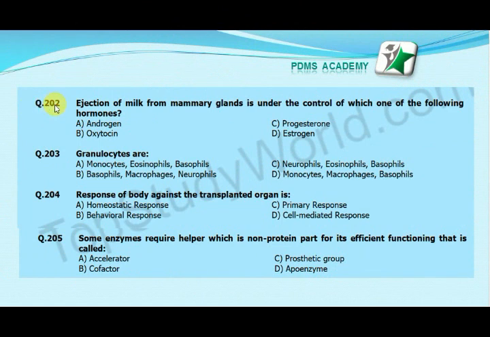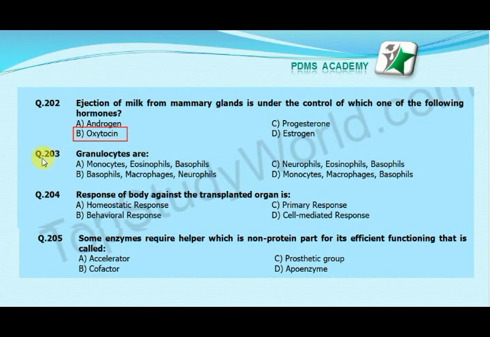Our next MCQ is: ejection of milk from mammary glands is under the control of which one of the following hormones? Option A, androgen; option B, oxytocin; option C, progesterone; option D, estrogen. Our correct answer is B, oxytocin.